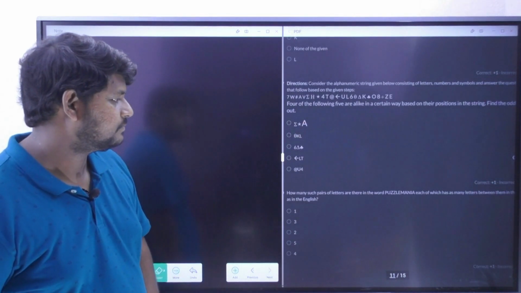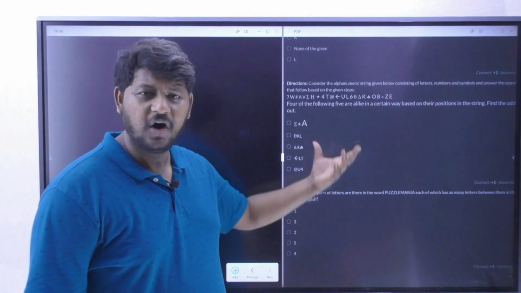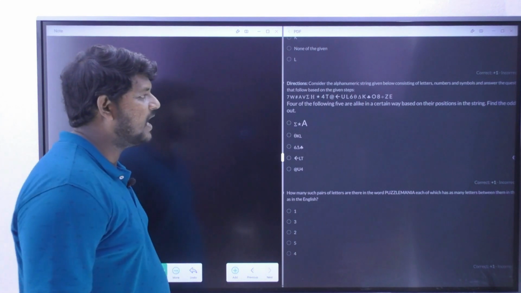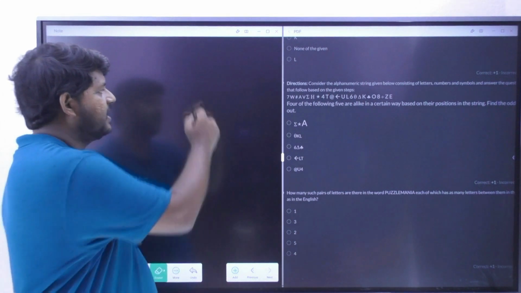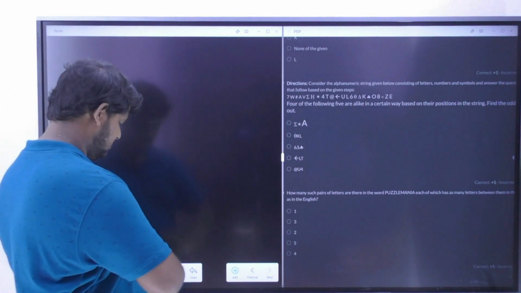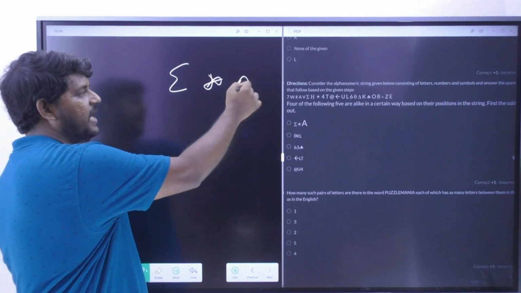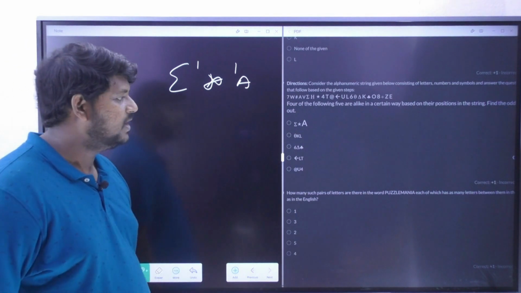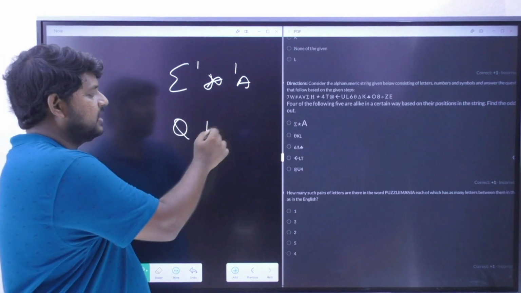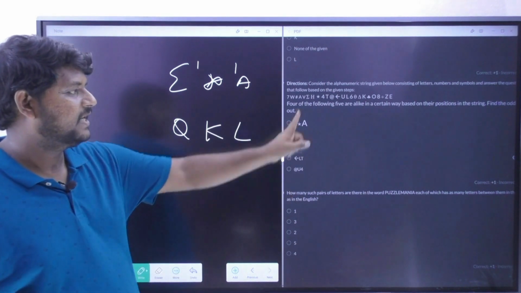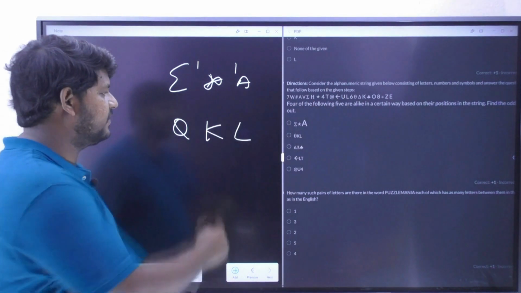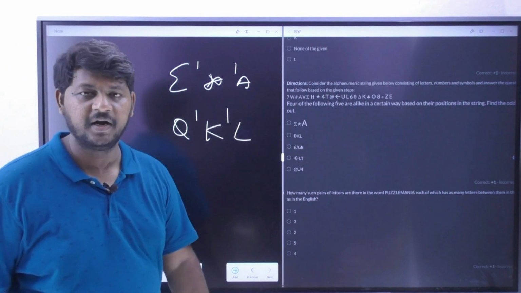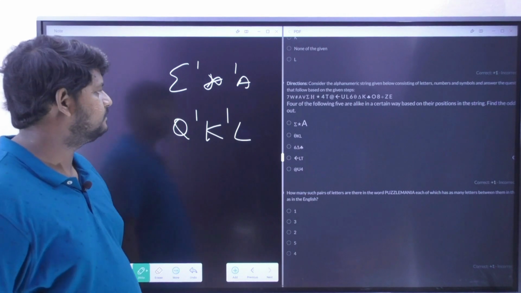Find out the odd man out. Again, sigma star A. Sigma star A is what you need to understand clearly. Sigma star A has a difference of 1 and 1 in between them, if you closely observe, right? Theta K and L. Observe here, theta's right side, K is there with a difference of 1, and on theta's left side with a difference of 1. Correct? Very good. Next one.